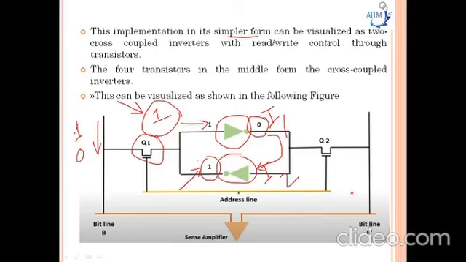To read this data, the address line and bit lines are to be turned on. So how are we going to turn them on? By supplying the voltage to this circuit.